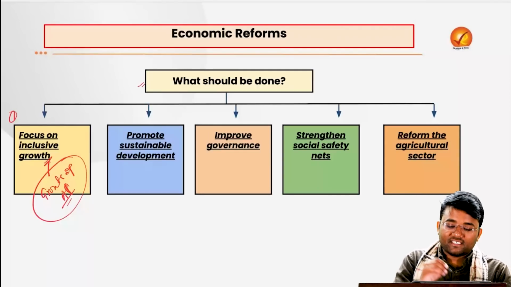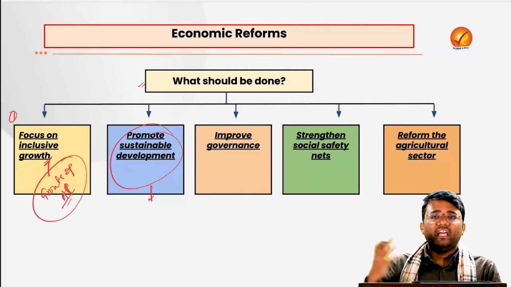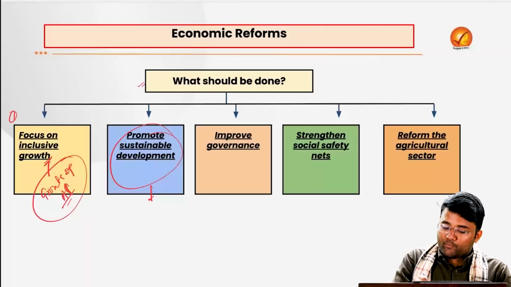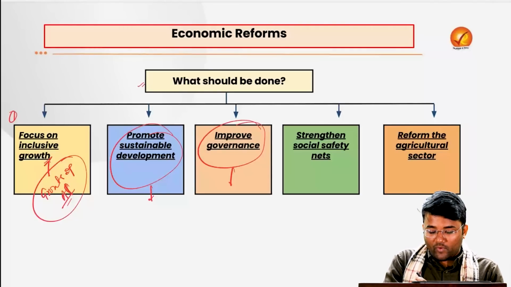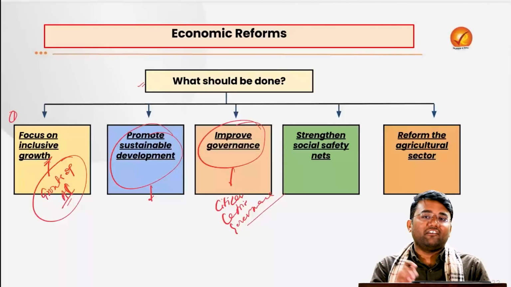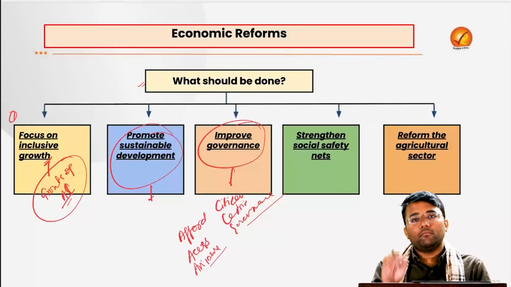We have to promote sustainable development, where we are not only focusing on our development but environmental considerations are also kept in mind. We have to improve the governance, where we provide citizen-centric governance, means whatever services are being provided by the government, that is affordable, accessible, and available to the people in a time-bound manner.